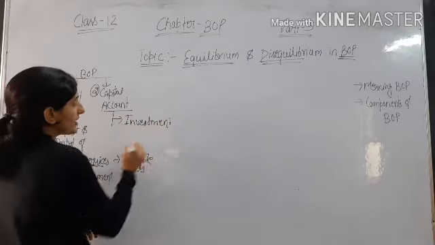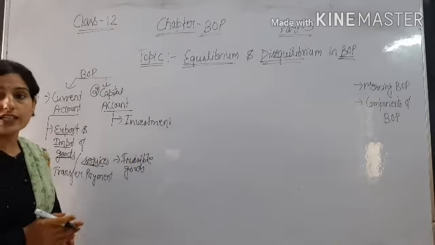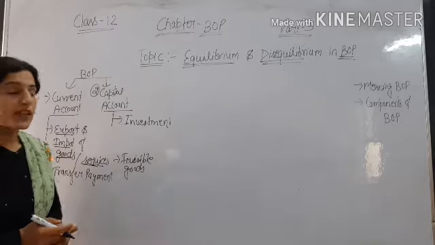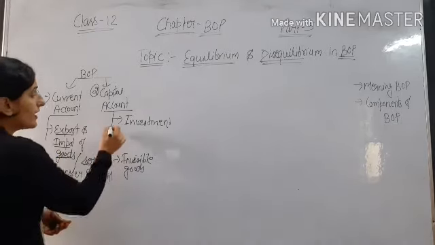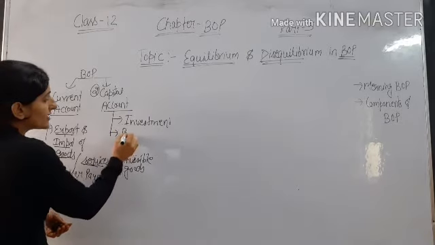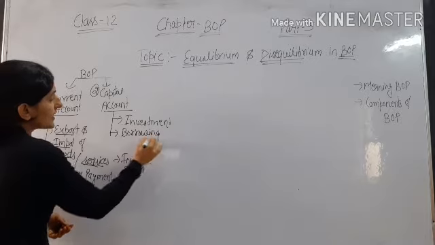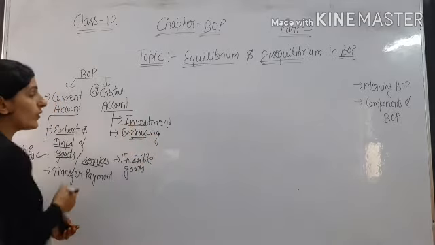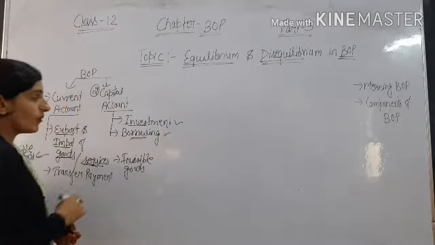In investment we include FDI, foreign direct investment, and FII, foreign institutional investment. The second component is borrowing. So the capital account records all transactions related to investment and borrowing.